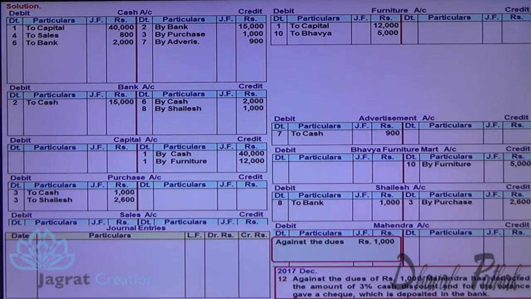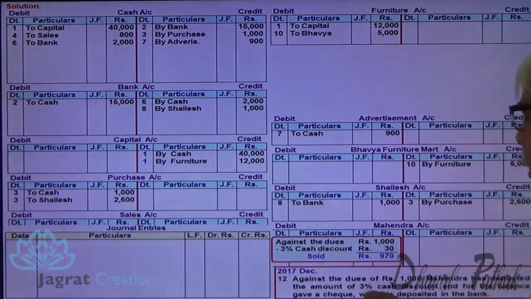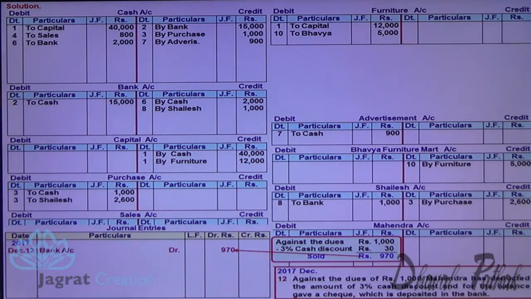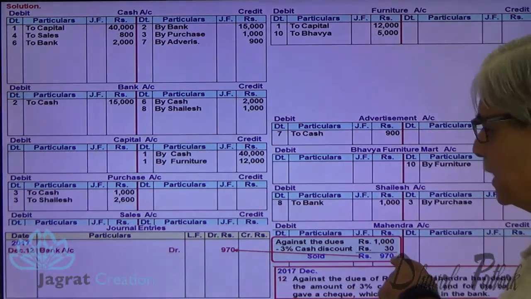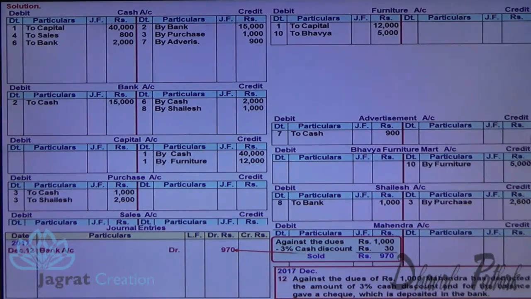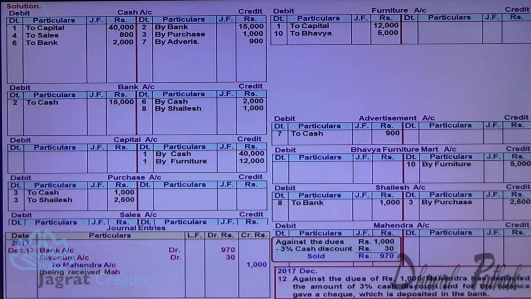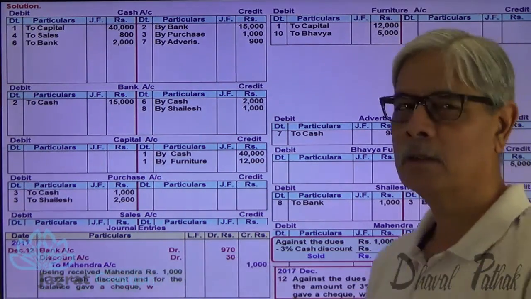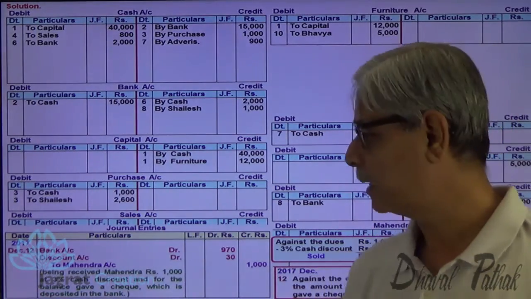Against dues 1,000, 3% cash discount. So amount received 970. From whom it is received? Mahendra. So the journal entry is, he has given me a check and that is deposited in the bank. So he has paid me 970 by way of check, and that check is deposited in the bank. So bank account debit, discount account debit to Mahendra account credit, being record 1,000 from Mahendra at 3% cash discount.